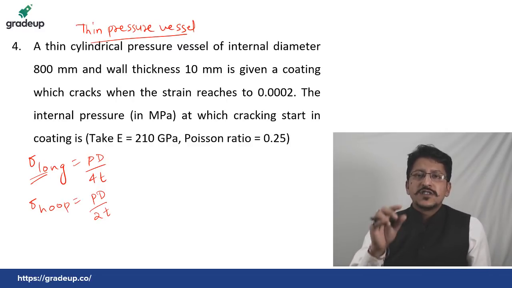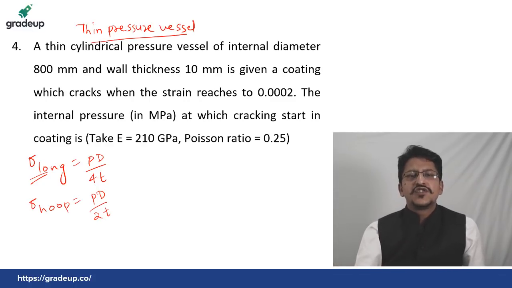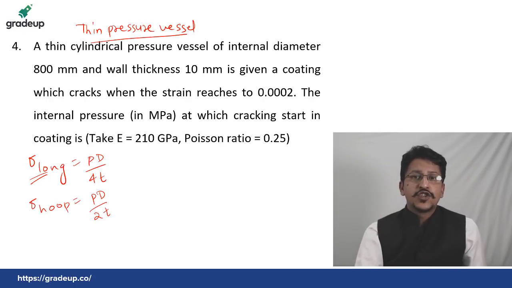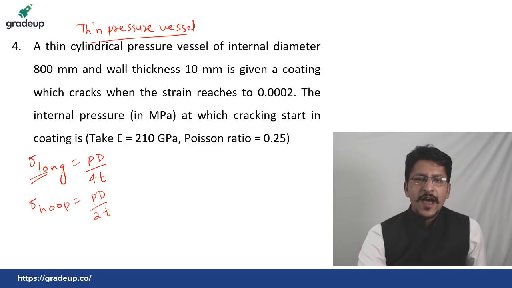So cracks will develop first in the longitudinal direction, and we have to consider the longitudinal strain.